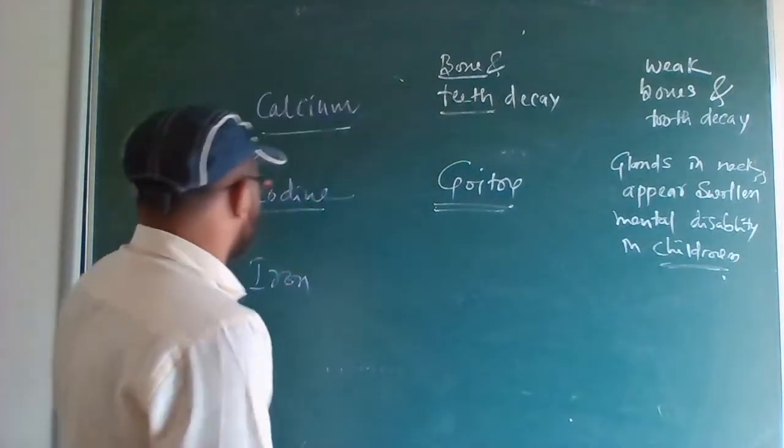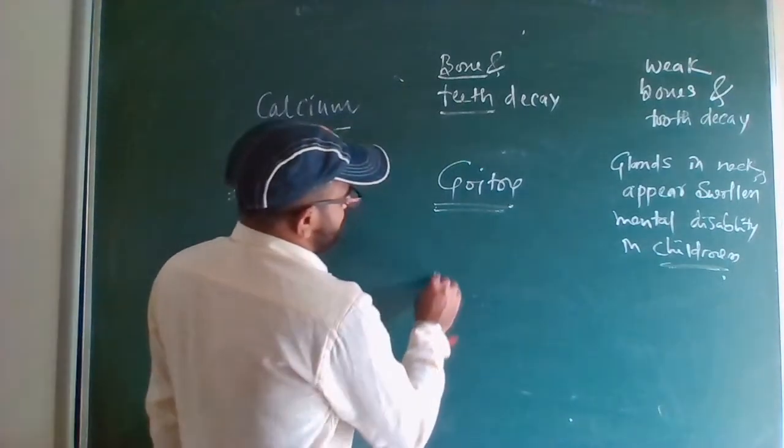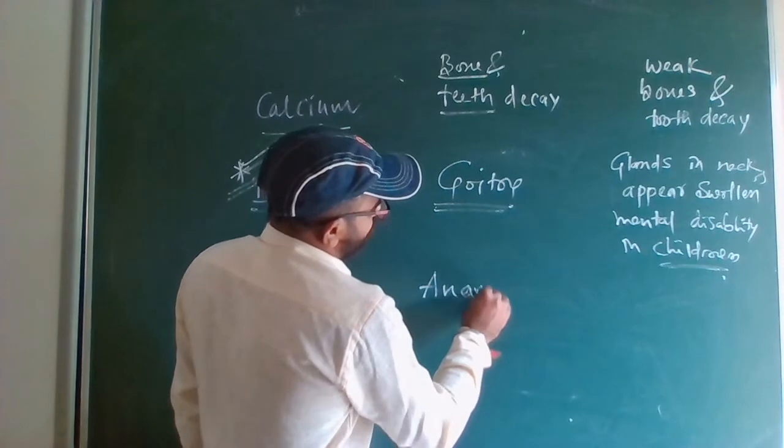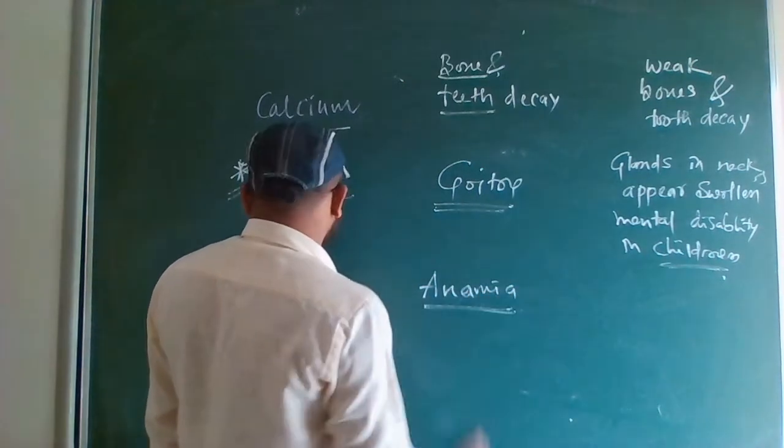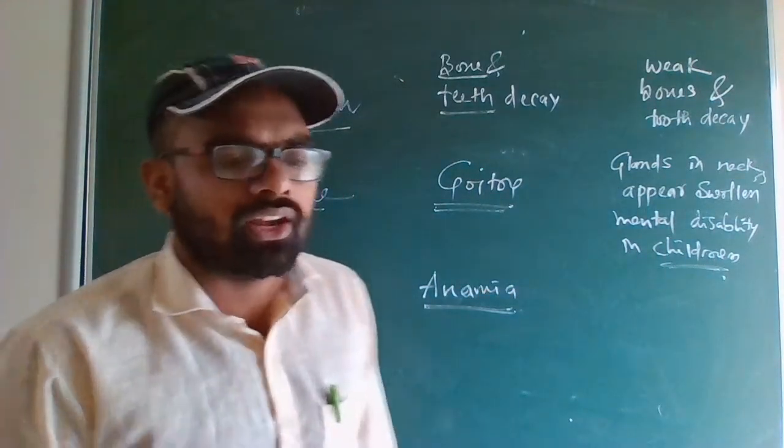The last one is iron. If there is very little iron, you get a disease called anemia. Iron deficiency is one will get a disease called anemia.